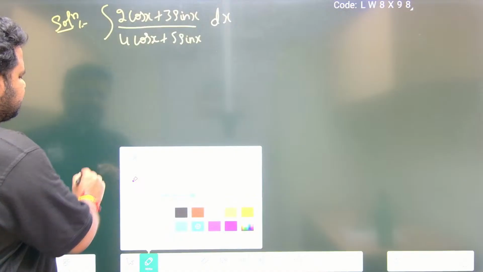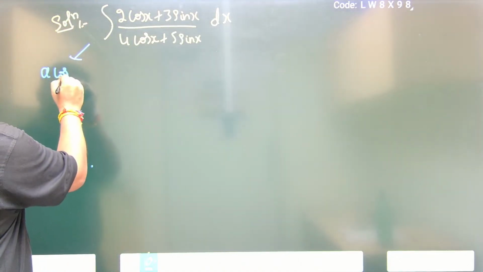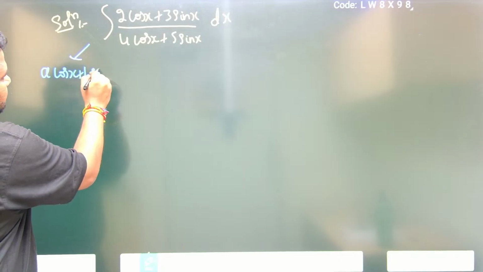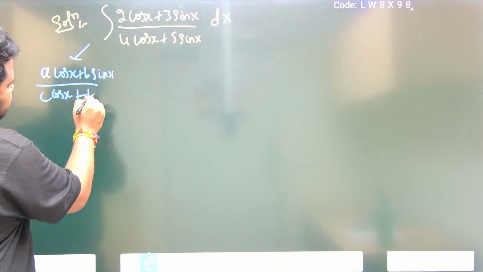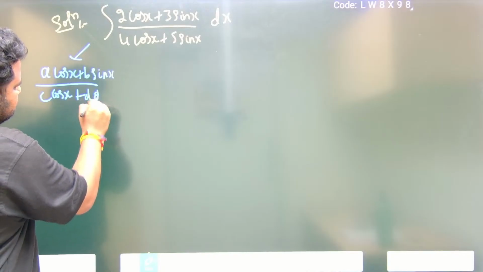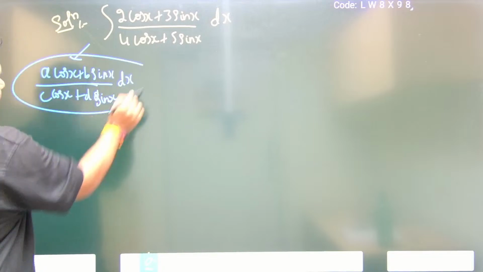Here let us write, what is this? This is of which form? This is of the form a cos x plus b sin x divided by c cos x plus d sin x, dx. This is of this form, correct? How do we solve this question?